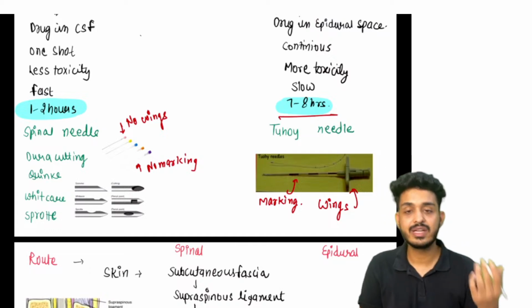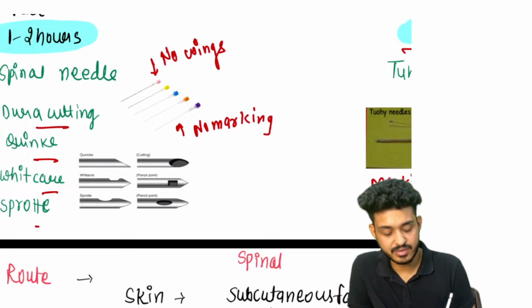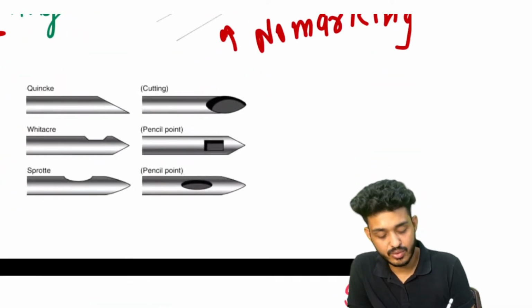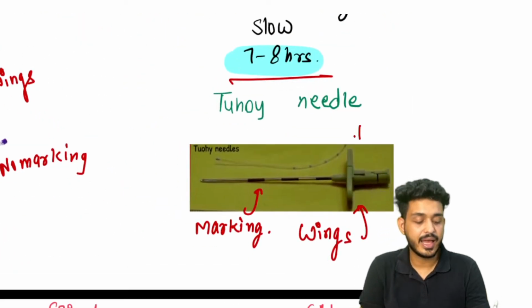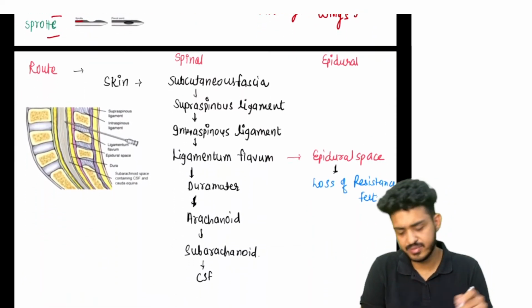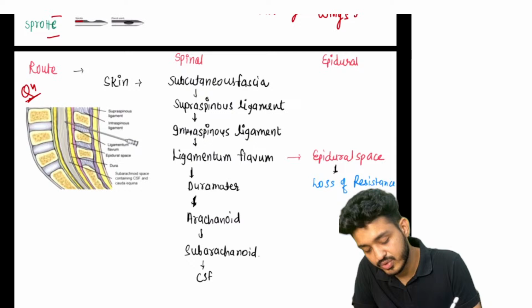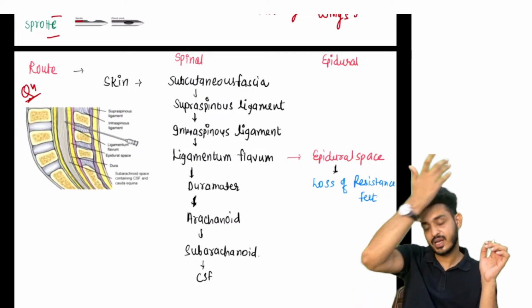We have different kinds of needles. We have dura cutting needles, Quincke, Whitacre, Sprotte. These are your Quincke, Whitacre, and Sprotte, but all of them are spinal needles, and this one is the epidural needle. Okay, what is the route? They have asked this question multiple times. This is the expected question, guys. Please try to focus on this. This is the most important question that they ask you.